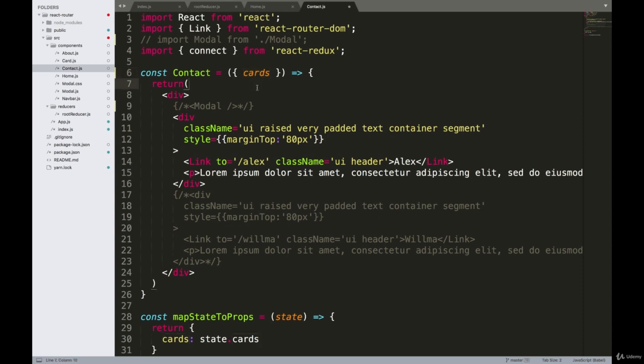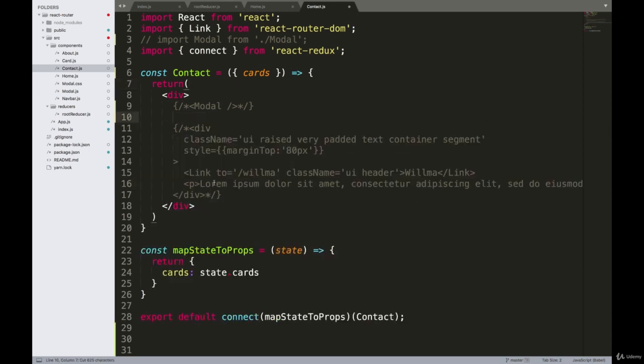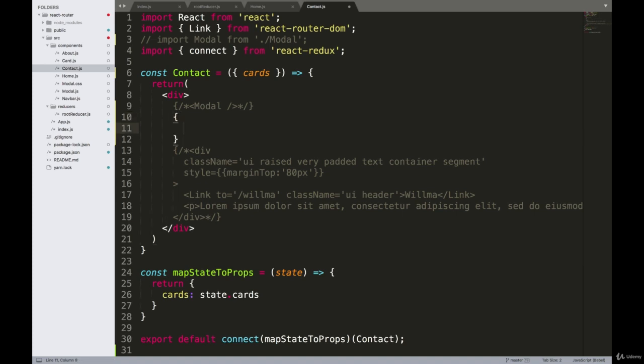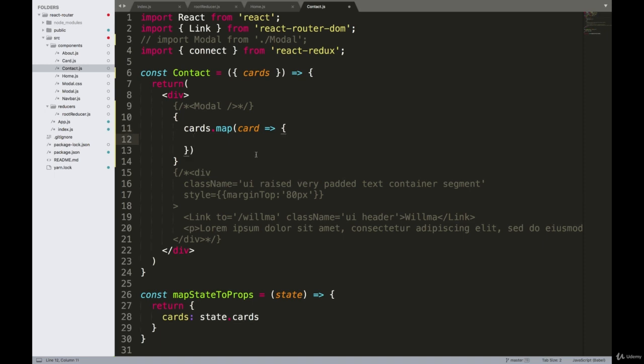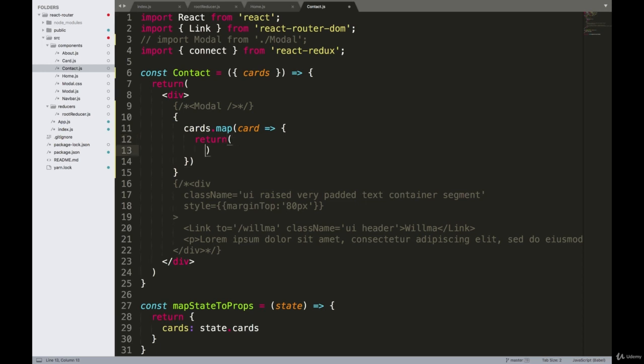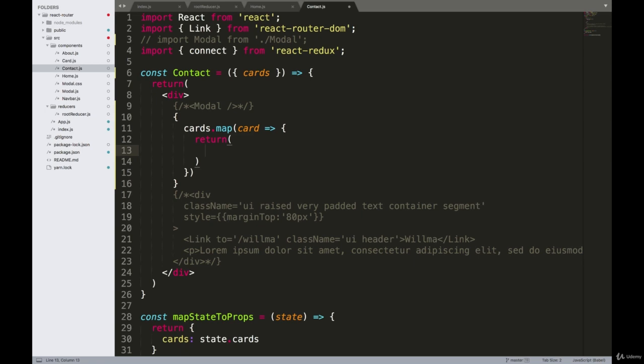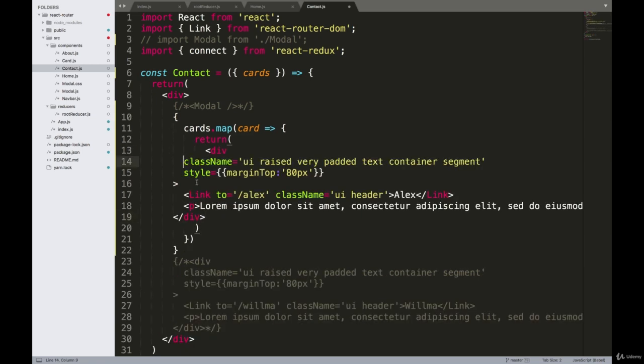Okay, then I will cut all of these things inside this div, and then inside here, I will put a set of curly braces. And then I will say cards.map, and that will map over the cards array, and I will call each object inside of it card. Then I will open up the curly braces, and inside of it, I will put the return statement. So this will return to us each individual card object. I will paste the div blog that we cut just a second ago.